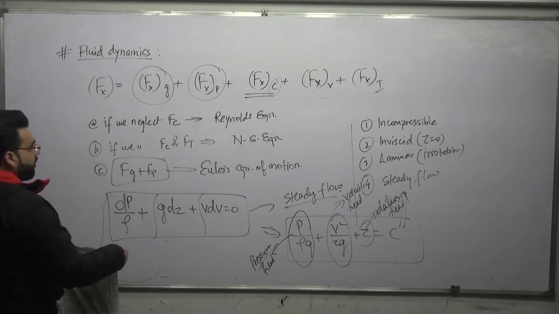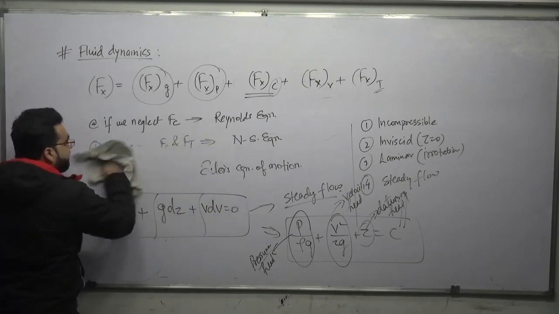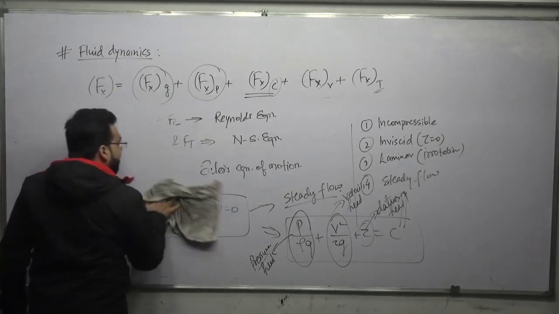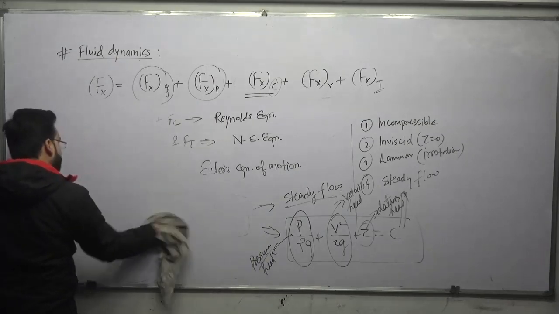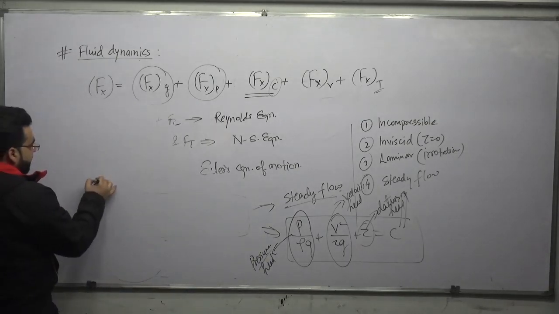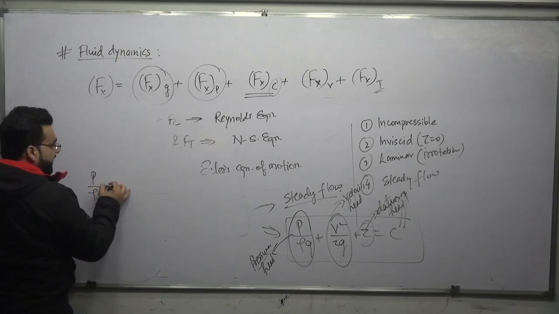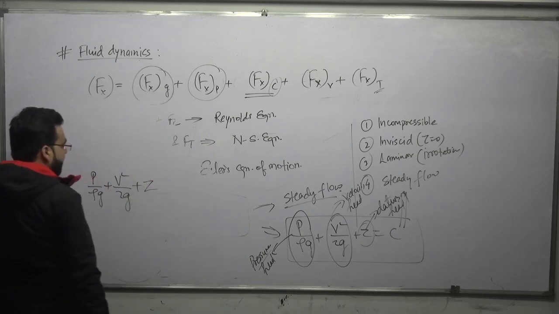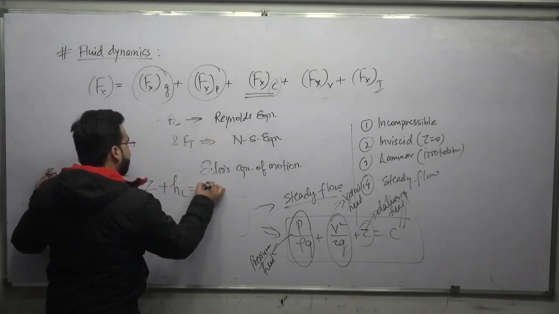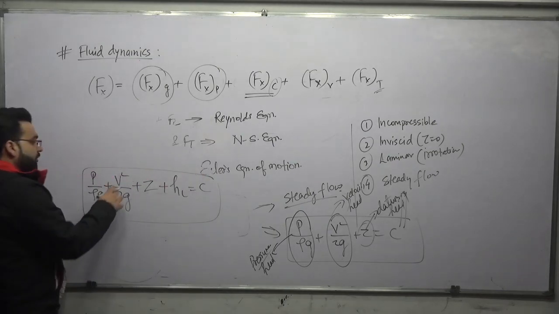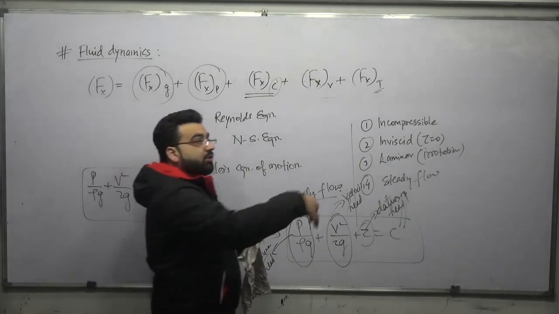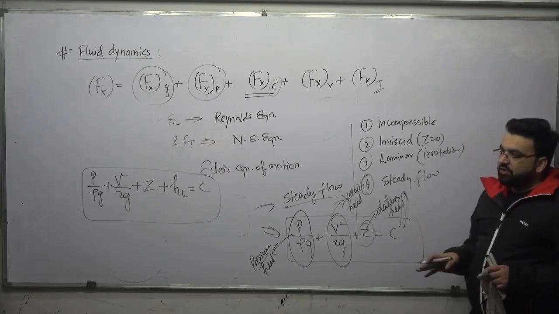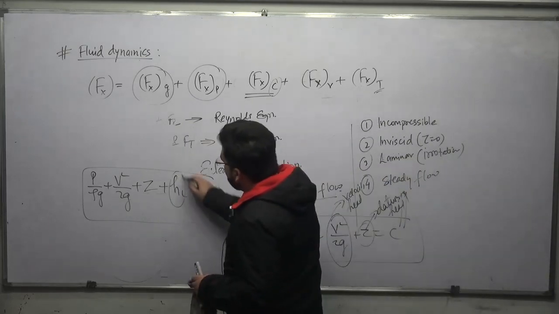Then we discussed the Bernoulli's equation for a real fluid. This was for an ideal fluid, if no losses are there, but there might be some losses also, right? So for real fluid, we changed the Bernoulli equation a little bit. We said that P upon rho g plus V square upon 2g plus Z, and plus head losses, should be equal to some constant. Or P1 upon rho g plus V1 square upon 2g plus Z1 is equal to P2 upon rho g plus V2 square upon 2g plus Z2 and plus head losses. So for real fluids, some head losses will also come.